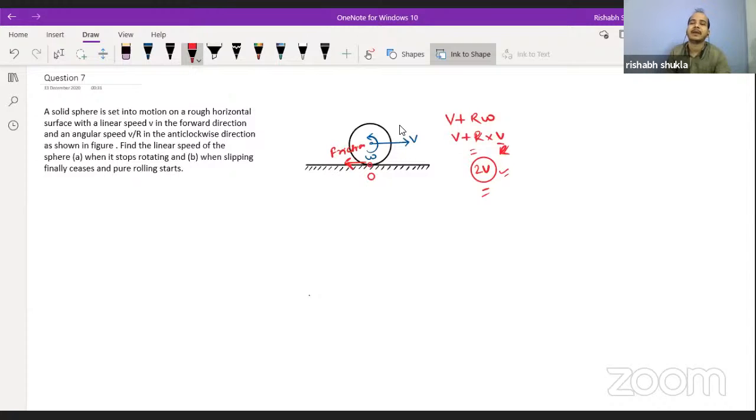Everyone, is it okay? So here right now the friction is acting at the point of contact. Why? Because the point of contact is having the net velocity of 2v with respect to the surface. Since the point of contact is slipping, there must be friction acting in the opposite direction. You are here to gain something, not to get demotivated.